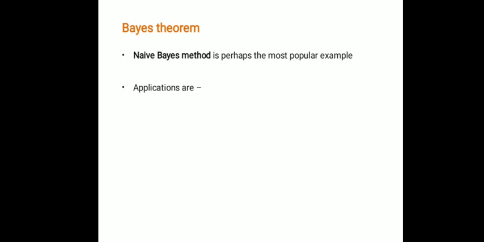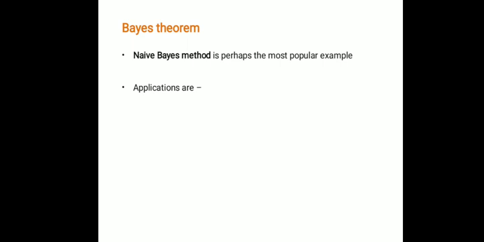Bayes theorem. Another important group of techniques are based on the Bayes theorem. The Naive Bayes method is perhaps the most popular example in this group.